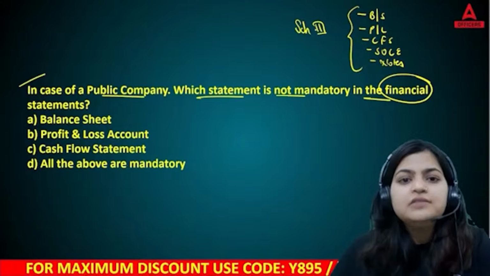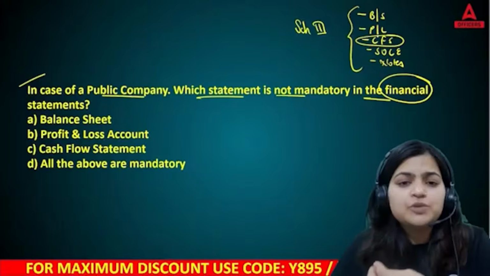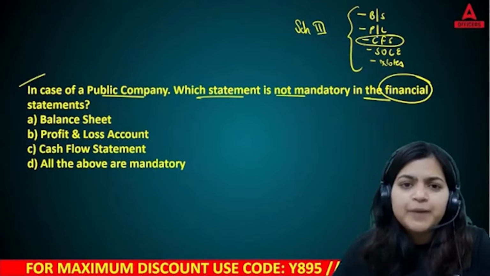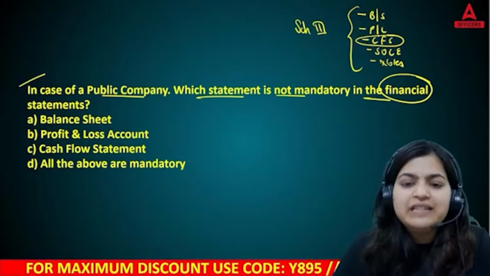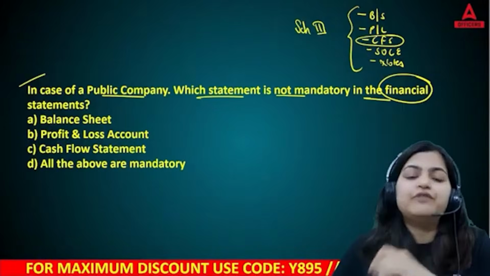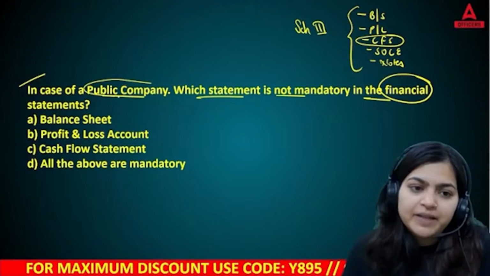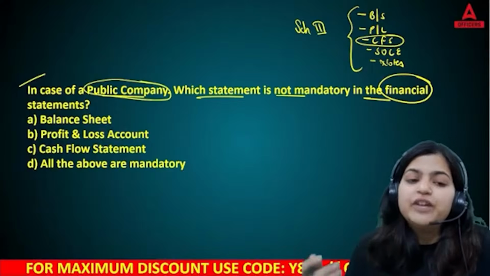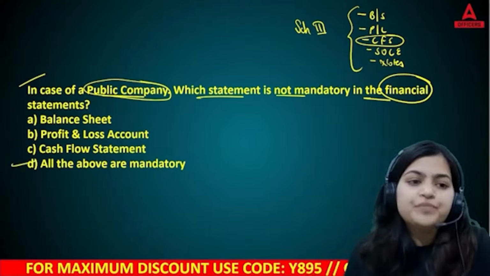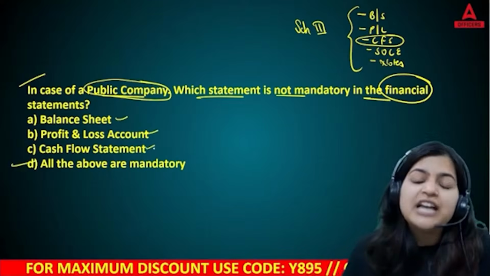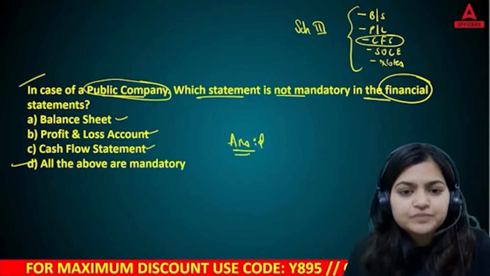Now, there are some points which you need to remember. There are few companies which are not required to prepare cash flow statements, for example small company, dormant company. But if you are other than those types of companies, then you need to comply with all these 5 different statements. Here they are talking about a public company, meaning like a listed company. So if you are a listed company, then you need to prepare all of the above, balance sheet, P&L, cash flow statements as well. So right answer of this question is answer D.